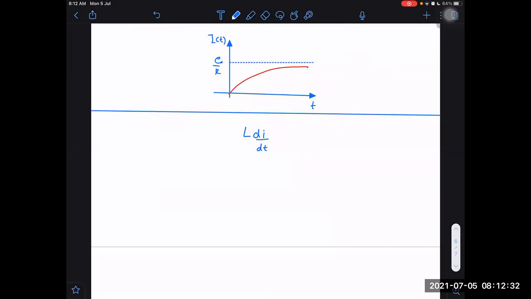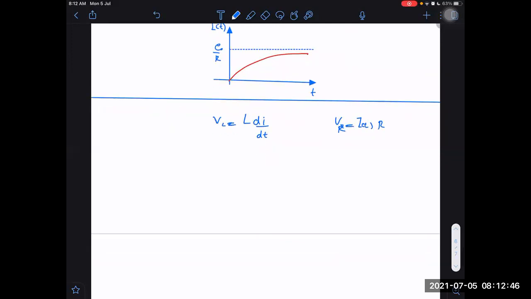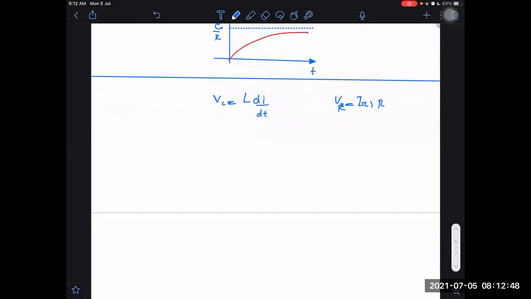They can also ask what is the voltage across the resistance. If they ask that, then again I into R will be equal to the voltage across the resistance, like the voltage across the inductor. These graphs we can plot additionally. Or they may ask for the charge flown through the inductor, or they may ask for the flux graph. Flux will be L into I. We can plot the flux graph.